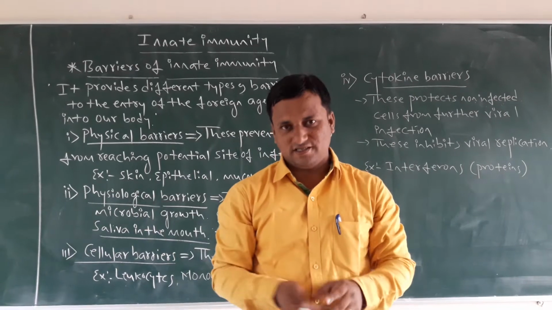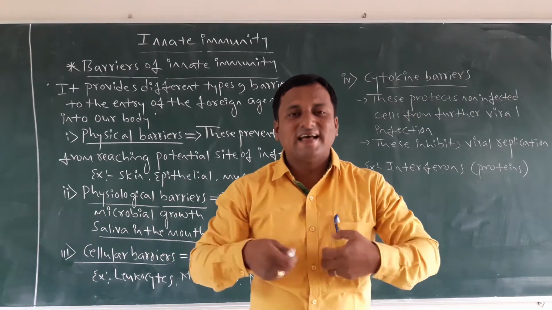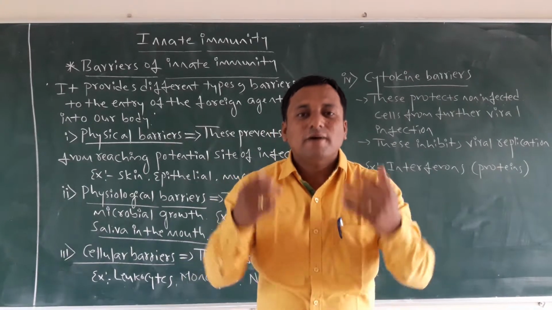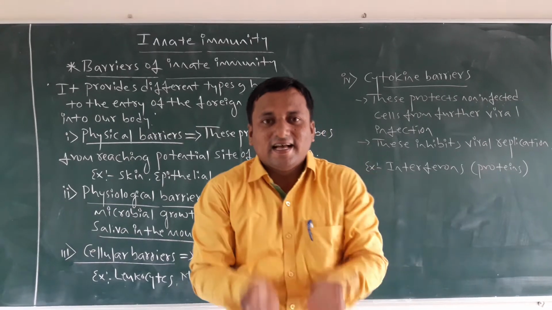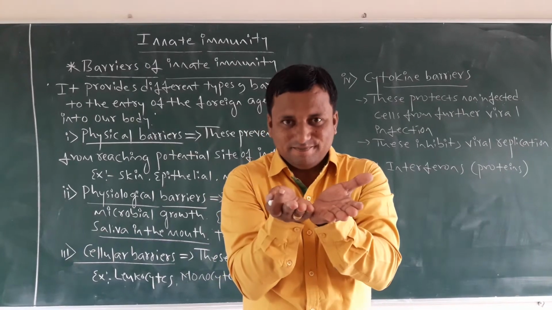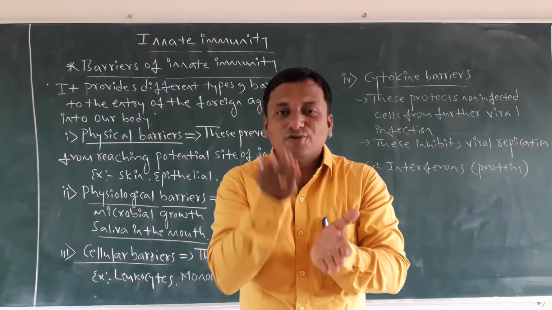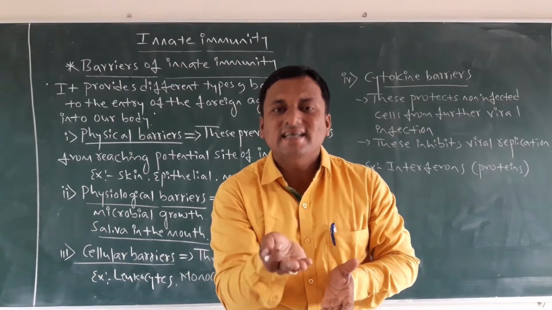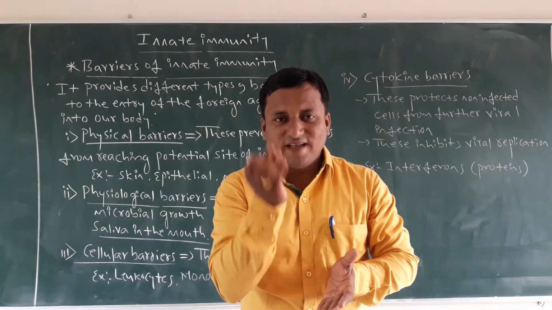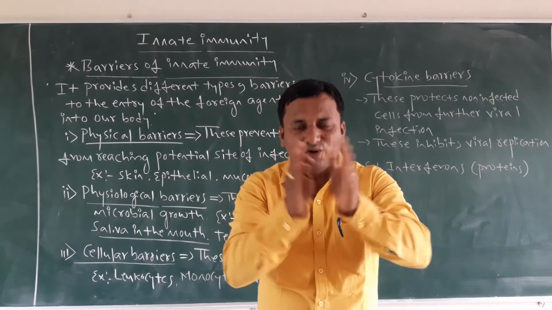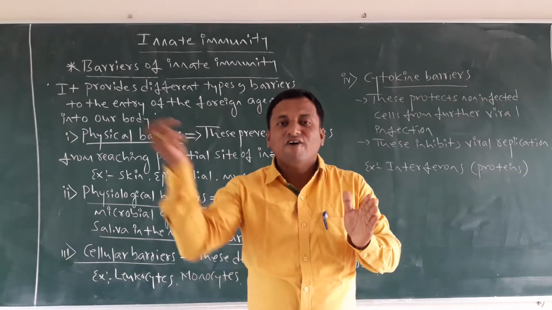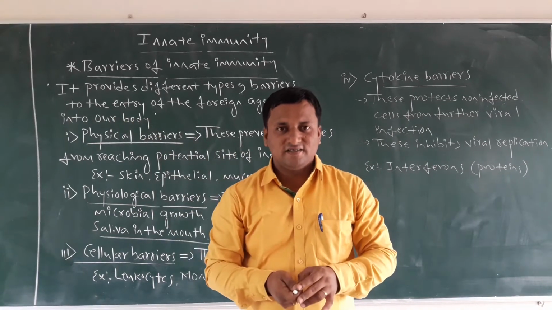Because we have immunity, our cells internally produce energy in our body. Due to that, we get immunity power. If we have immunity power, then there is no problem for us from foreign agent infection.